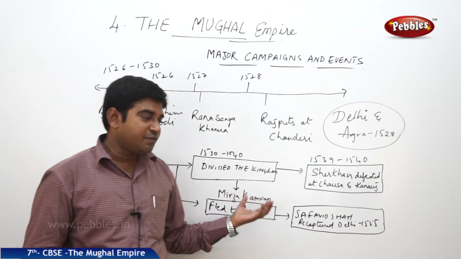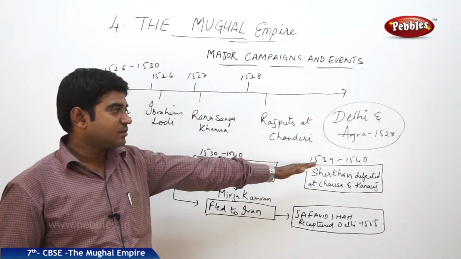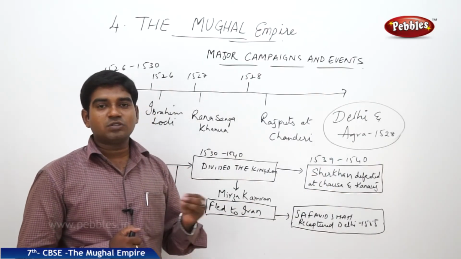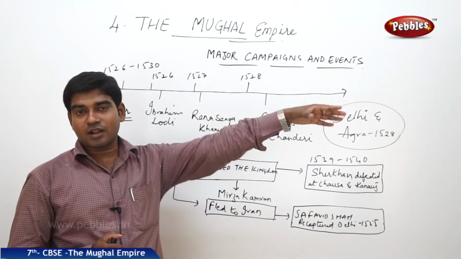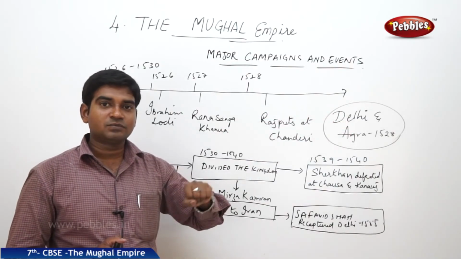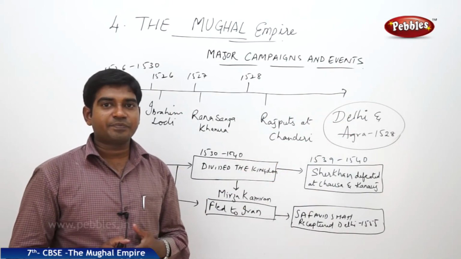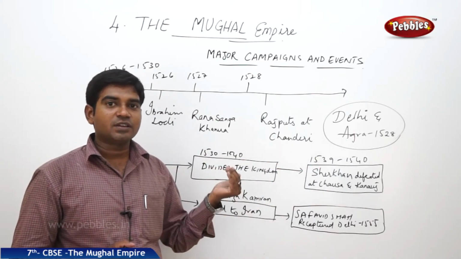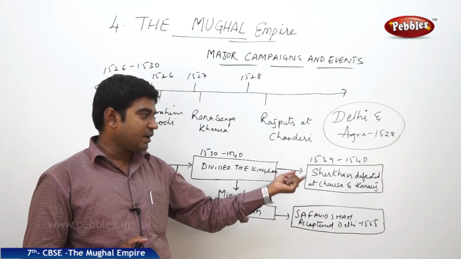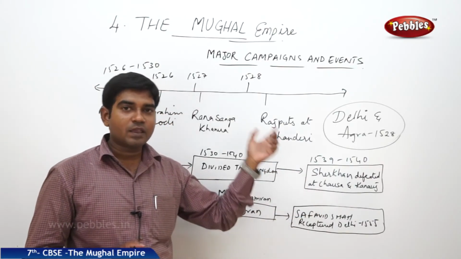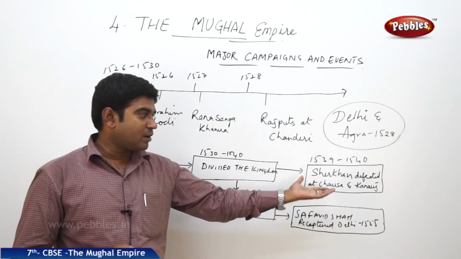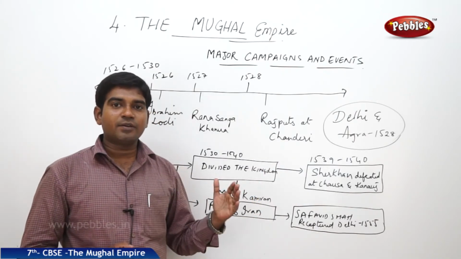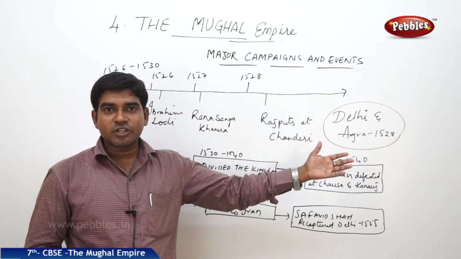So he was defeated by Sher Shah, a normal person who was a manager of a small kingdom far in the east in Bihar, who started his career in such a way that he came to a very high position. He was able to defeat Humayun in 1539 at the Battle of Chausa and in 1540 at the Battle of Kannauj. So with this, control over Delhi went into the hands of Sher Khan.